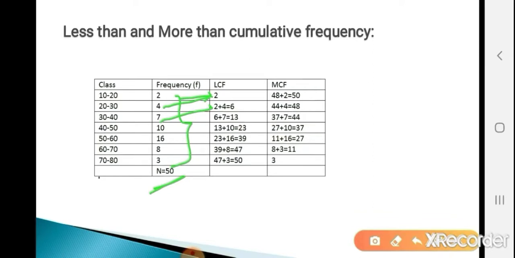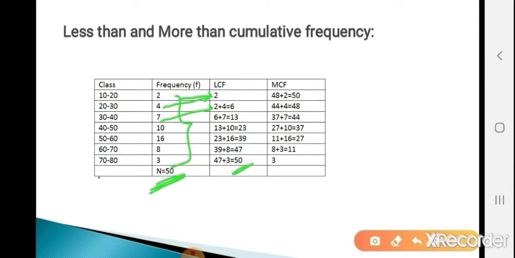Similarly, calculate the remaining ones. 13 plus 10, that is 23. 23 plus 16, that is 39. 39 plus 8, that is 47. 47 plus 3, that is 50. The last LCF value is equal to the total frequency value, that is 50.